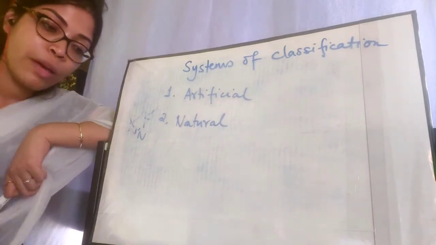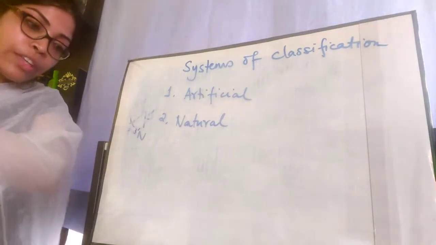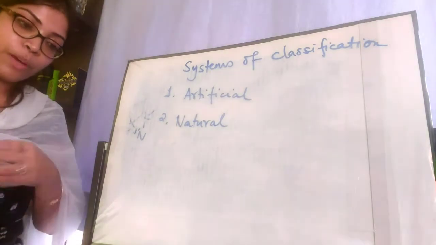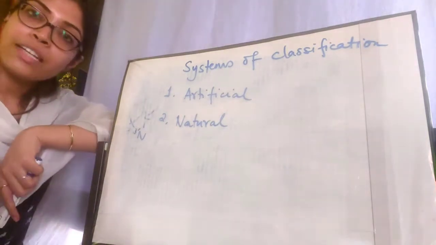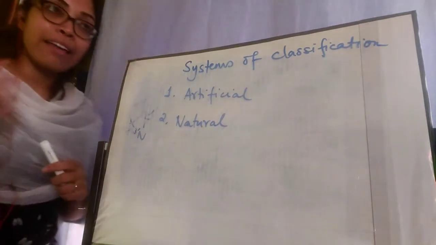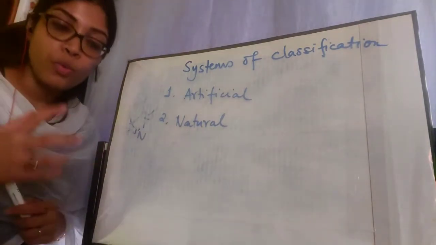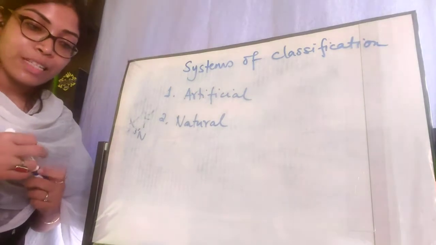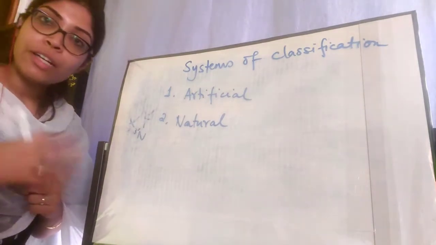Whether their body covering is hard or soft, whether they have wings or legs, and so on. So all these were the basis on which Aristotle classified or grouped different animals.